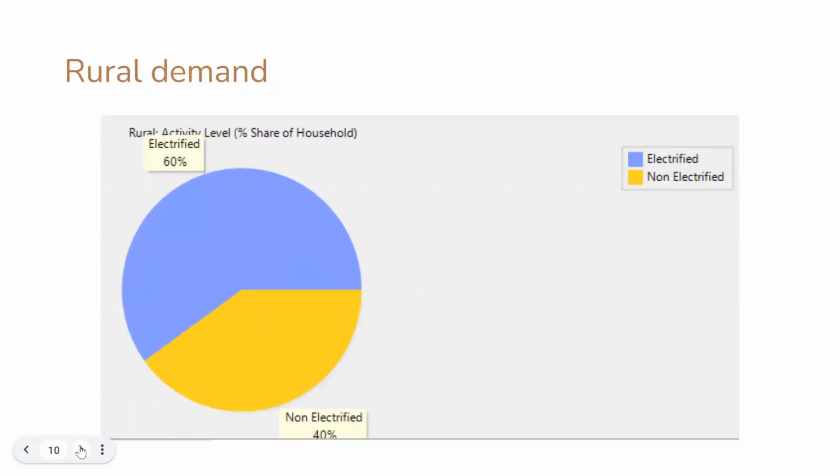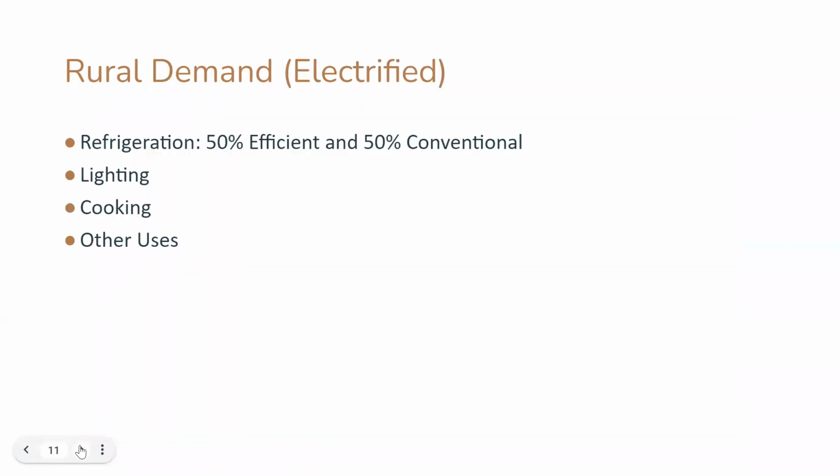Rural demand in Colombia is electrified 60% and non-electrified 40%. Rural demand electrified will be divided into four sections. The first, refrigeration, is 5% efficient and 5% conventional, and then lighting, cooking, and other use.